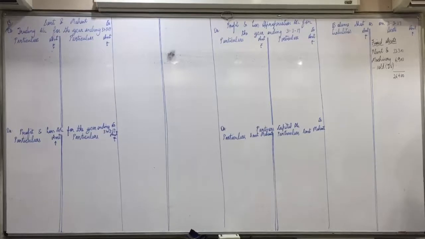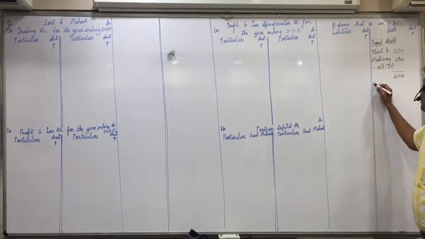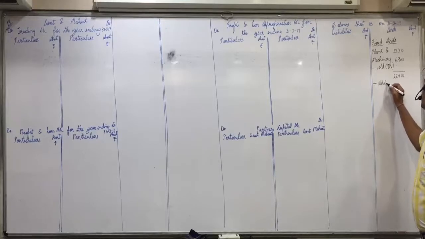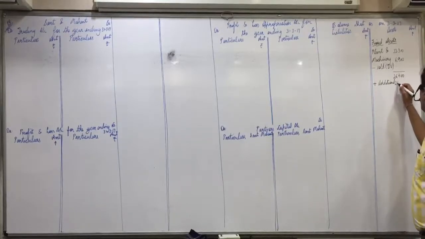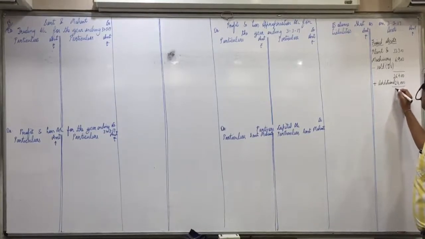Again, whenever you subtract the assets sold, which value you should always write? Because 33,300 is a value in the books, book value. So from that you cannot subtract the selling price. From 33,300, which is a book value, you have to subtract book value only, which is 6,900. Any confusion in this? Then you will do the purchase or addition of machineries. How much is additional machinery purchase? 24,000. So 50,400 we have in the business.